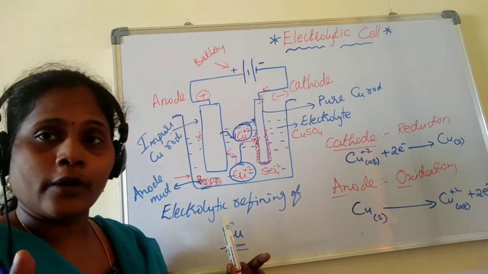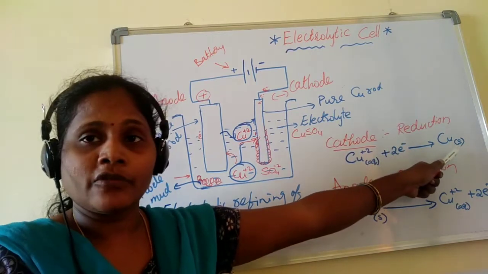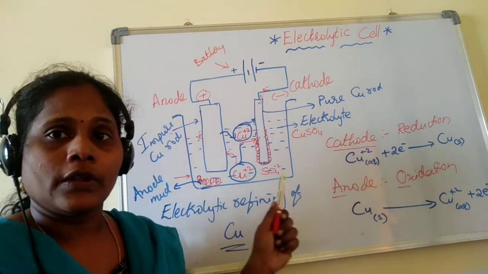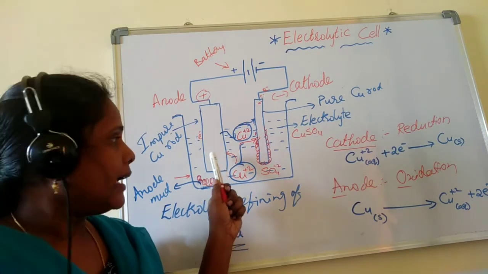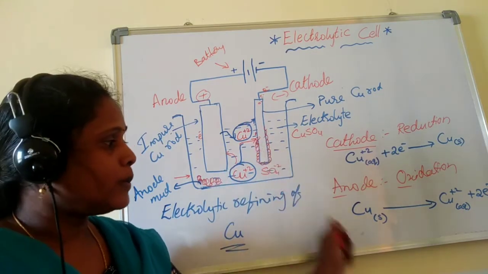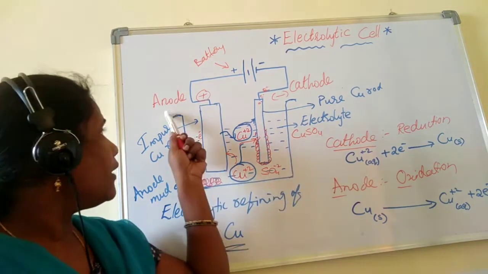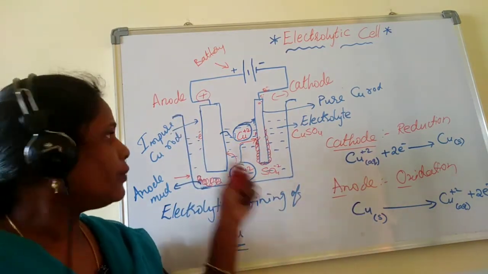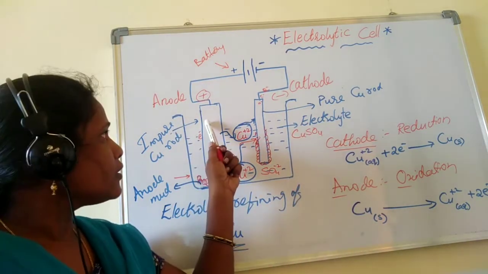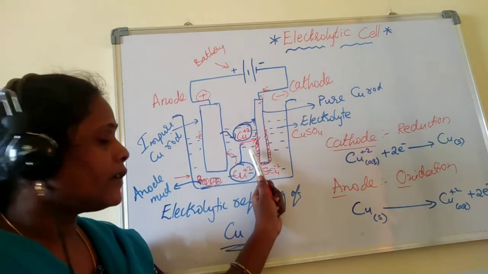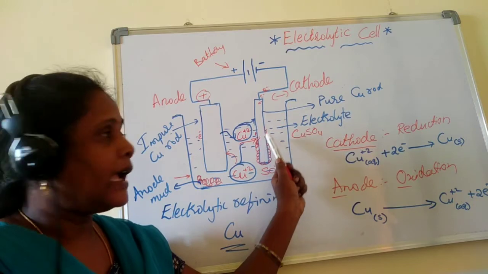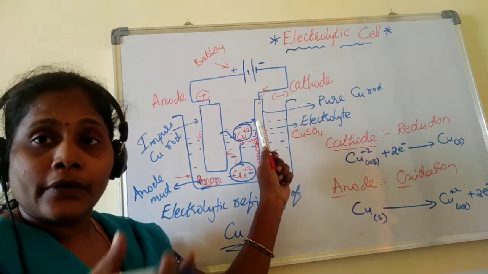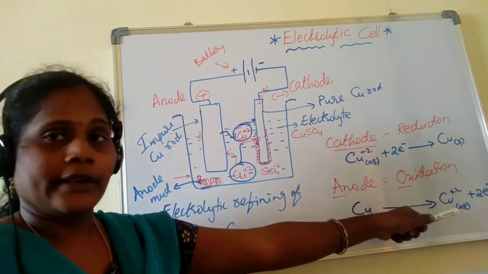But finally what I want is purification of my copper, right? So this is happening here. This rod is dissolving slowly and will be converting into copper 2+. This is the reaction, anode, oxidation. So the anode copper rod is giving electrons and converting into copper 2+ ions and moving towards the cathode, and we will get pure copper solid, right?